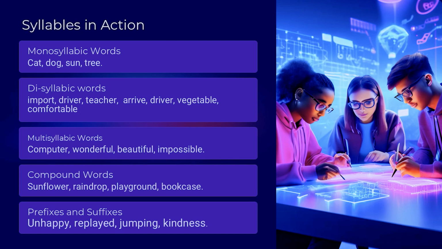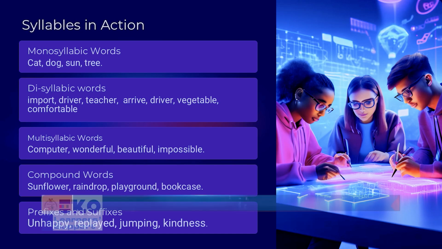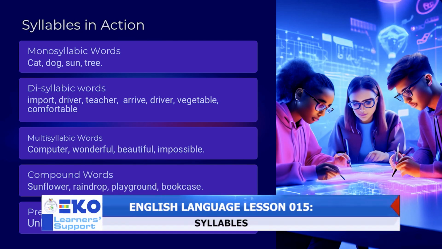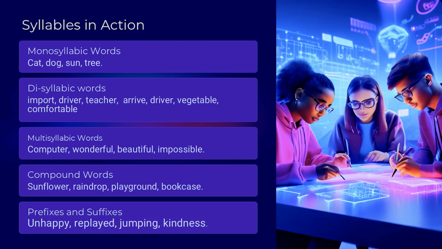Compound words. Words such as sunflower, they are compound words. Sun is a word on its own, flower is a word on its own. The two together make a compound word. Raindrop, we have playground, bookcase, for example. These are all examples of compound words.